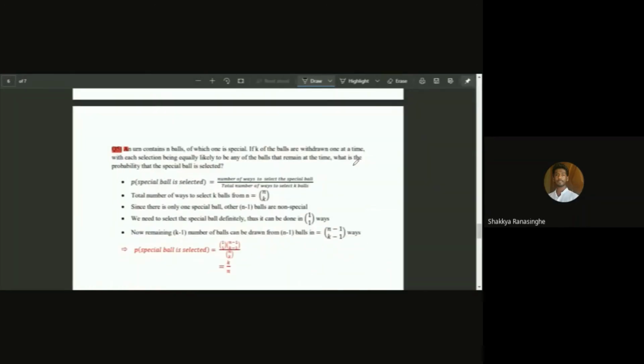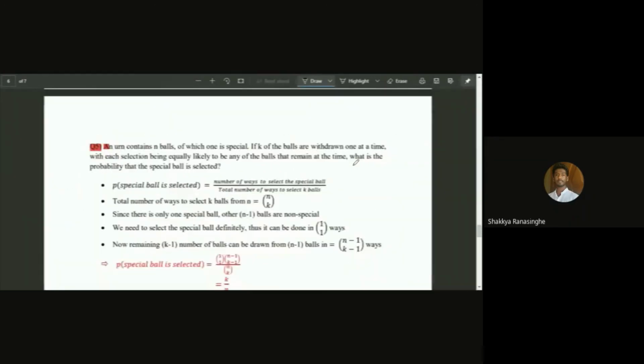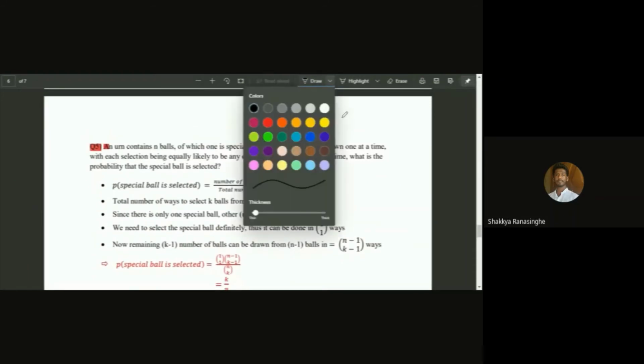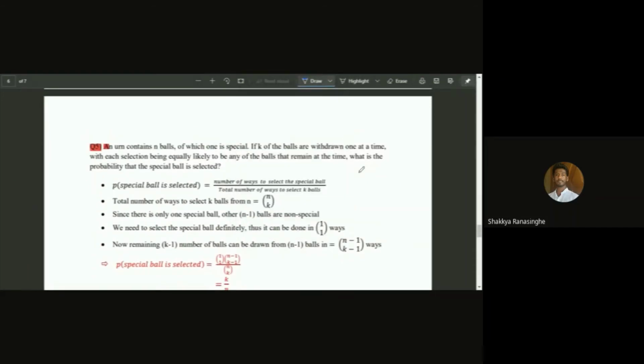Okay. Question number 5. An urn contains n number of balls.